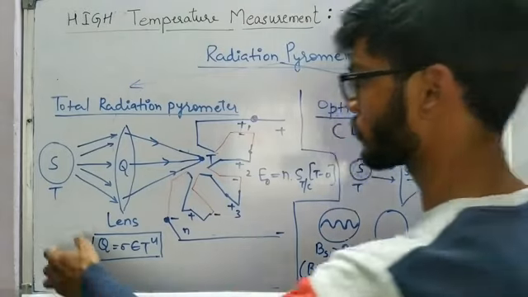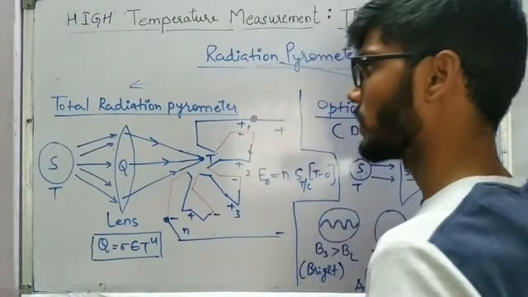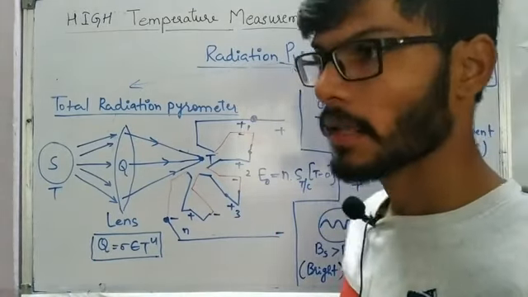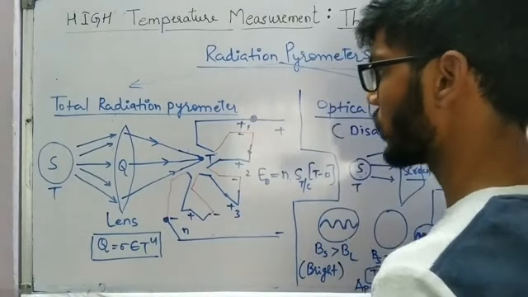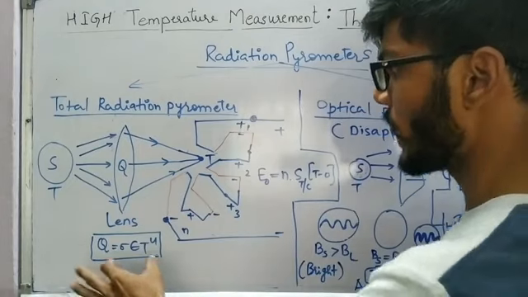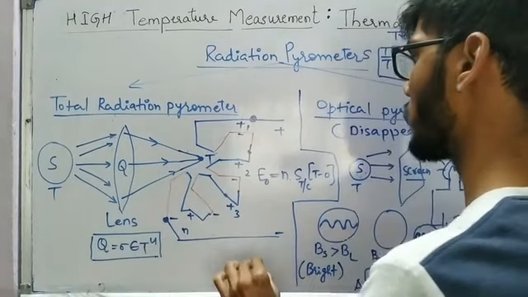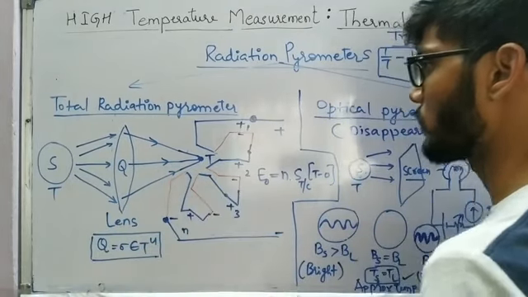We have one source over here, and if it is at temperature T, it is going to emit some radiation. That radiation we are going to call Q, in watt per meter square, and with the help of a lens we are going to concentrate that radiation at one particular point.